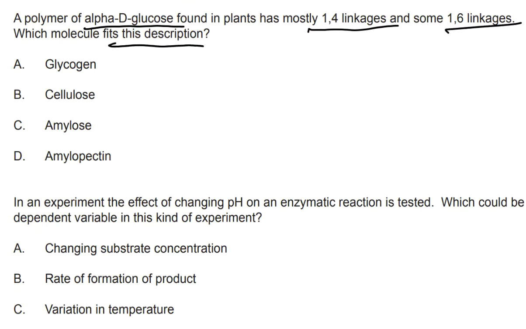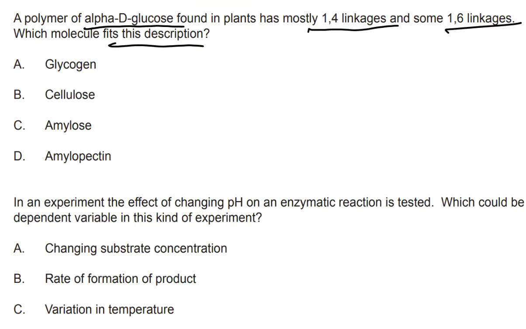So, if we're looking at plants, we could have two different types. First of all, I need to discuss that amylose and amylopectin are types of starch, right? Because starch is broken down by amylase, and whenever you see this amyl part, that's to do with starch. So this could be starch, but given the linkage, I believe this is going to be something that's.